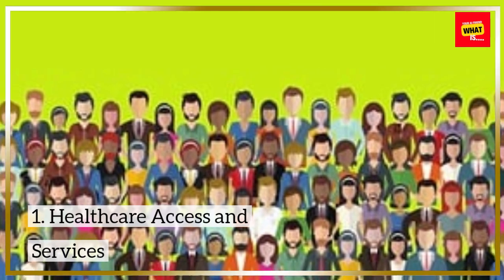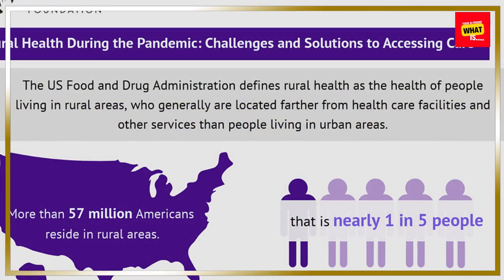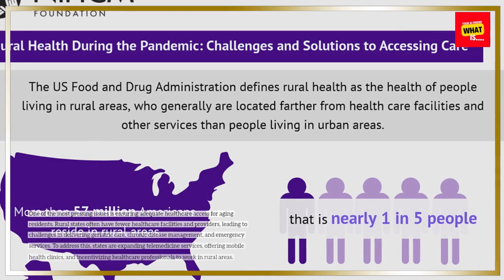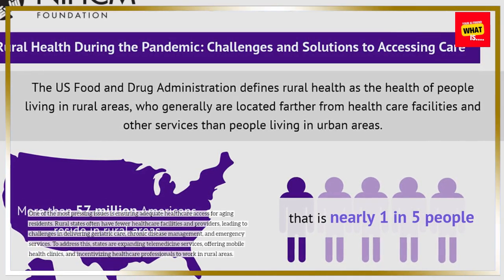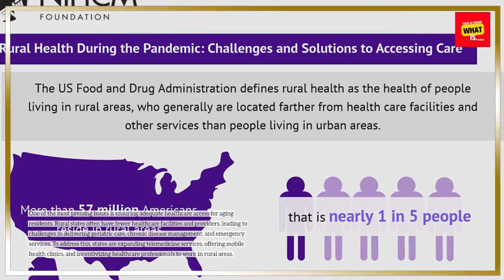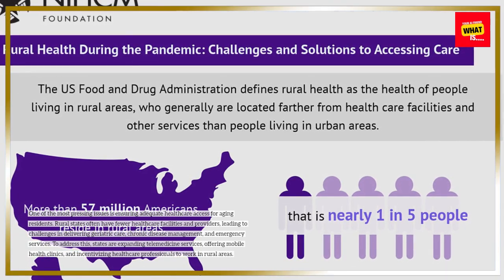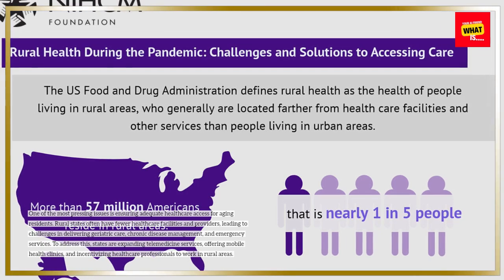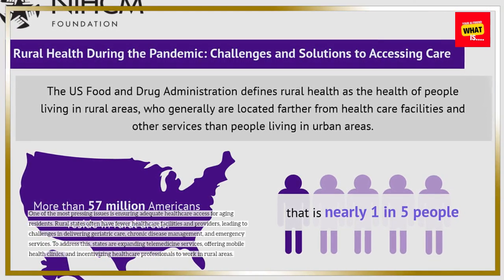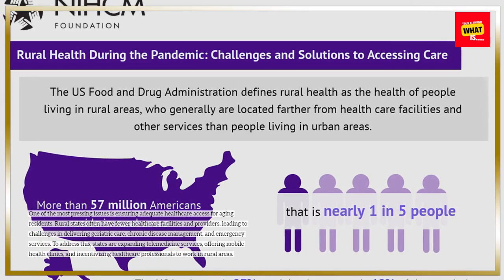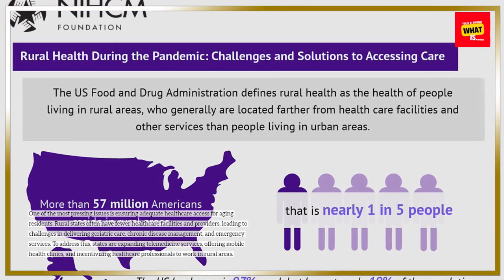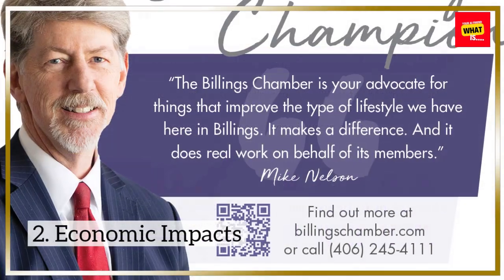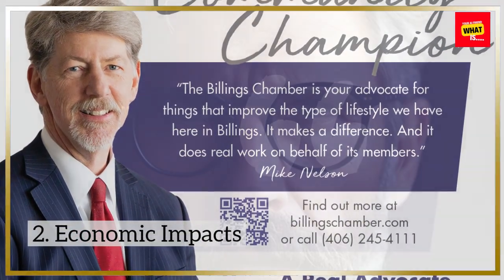1. Healthcare access and services. One of the most pressing issues is ensuring adequate healthcare access for aging residents. Rural states often have fewer healthcare facilities and providers, leading to challenges in delivering geriatric care, chronic disease management, and emergency services. To address this, states are expanding telemedicine services, offering mobile health clinics, and incentivizing healthcare professionals to work in rural areas.